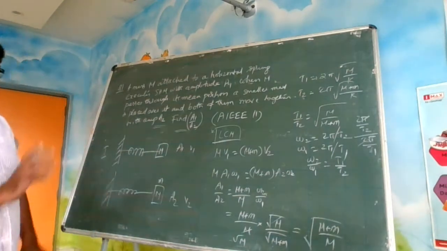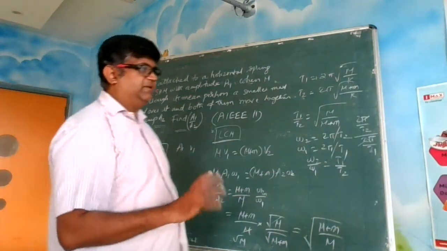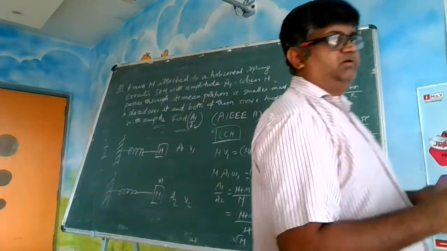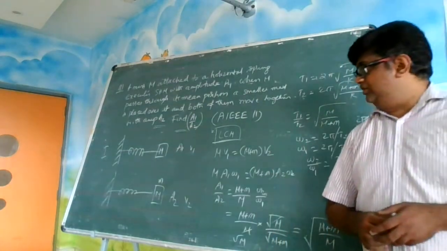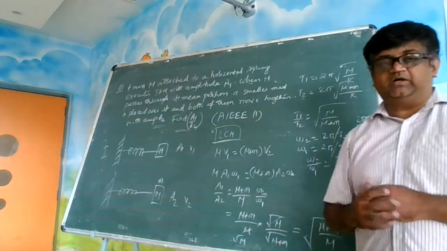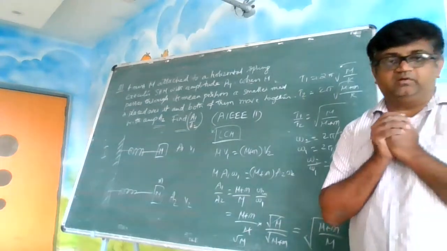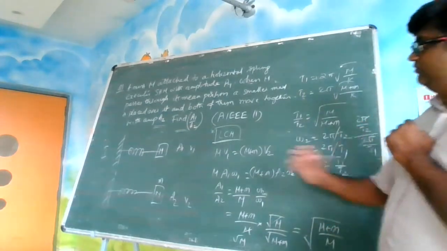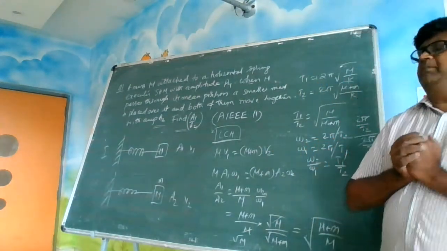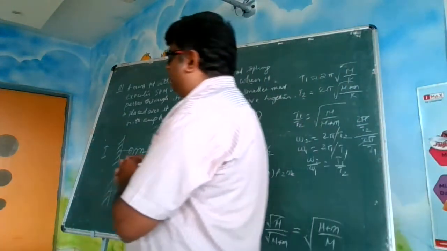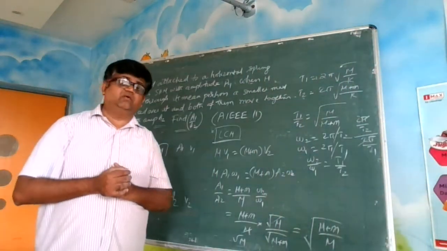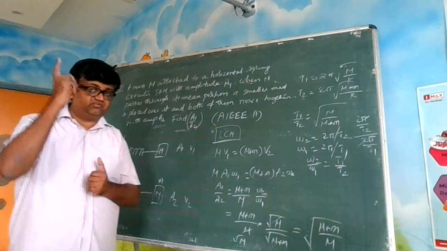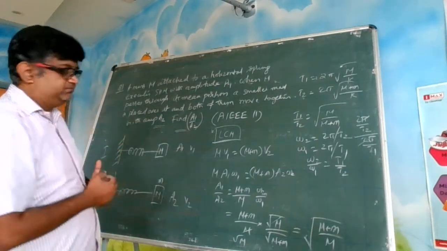Okay? But basically, whenever you see any situation where a mass is put on top of a mass, or a second mass is getting embedded inside a mass, you can always think in terms of the law of conservation of momentum. Before applying the law of conservation of momentum, you should always think whether any external forces are acting on the system. That you have to ask yourself. Then you will get the data.